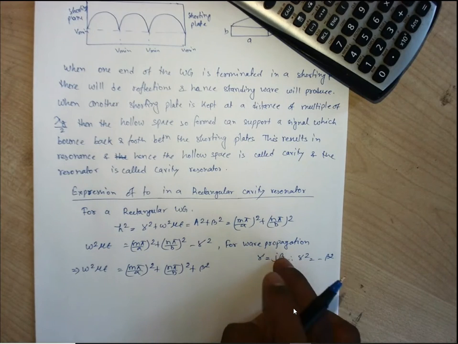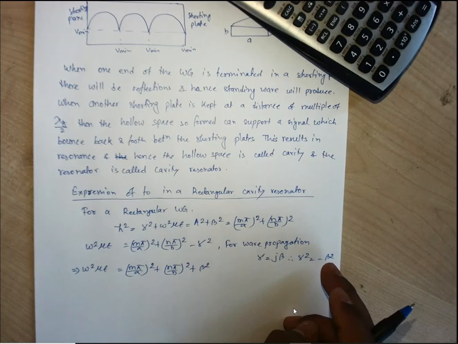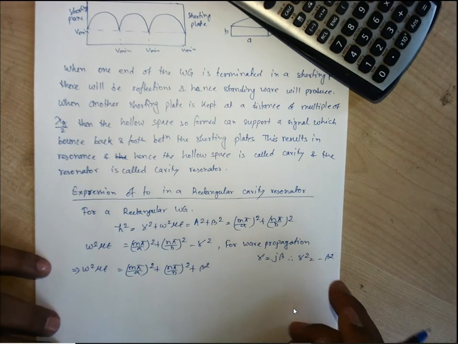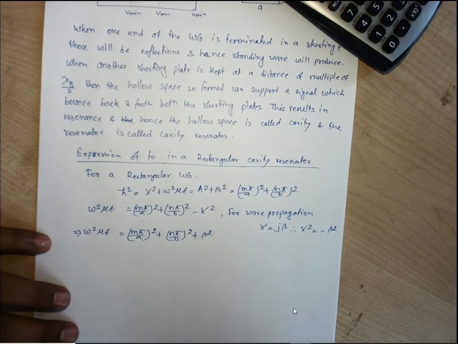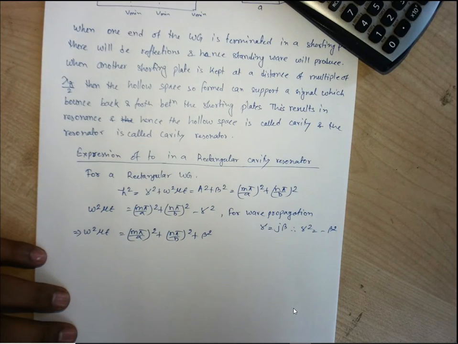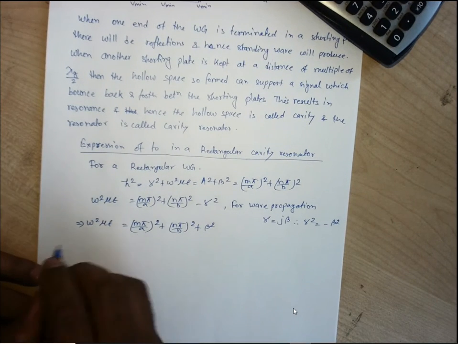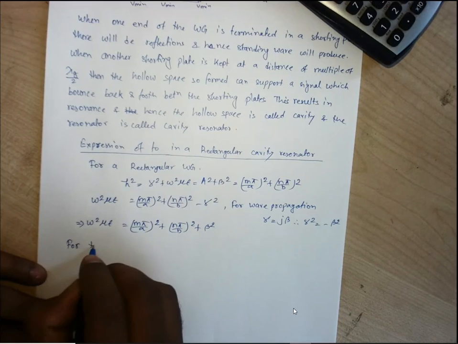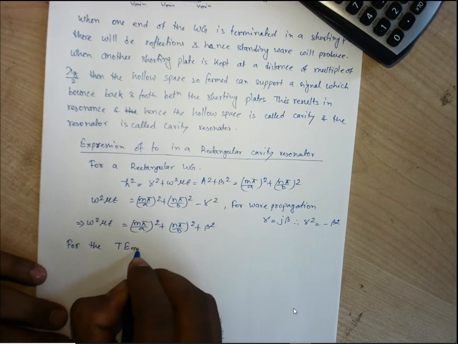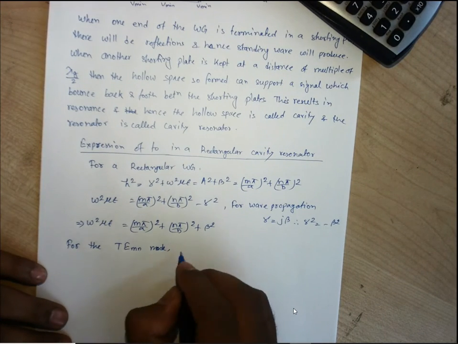Okay, this is for the propagation to exist. There is no attenuation. Now, for any mode, let us consider some mode has been excited in this waveguide. So for some TE mn mode, the longitudinal magnetic field component we can easily find out.